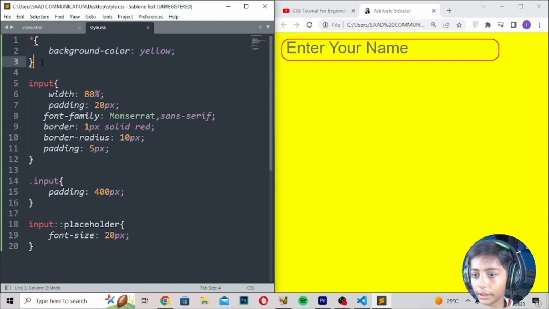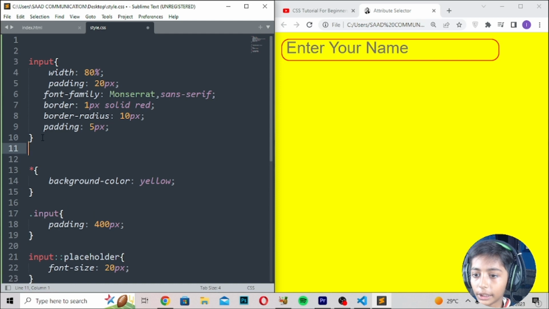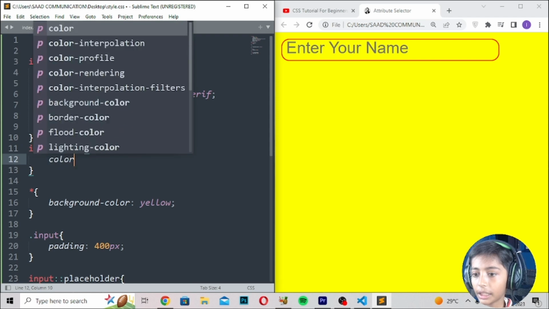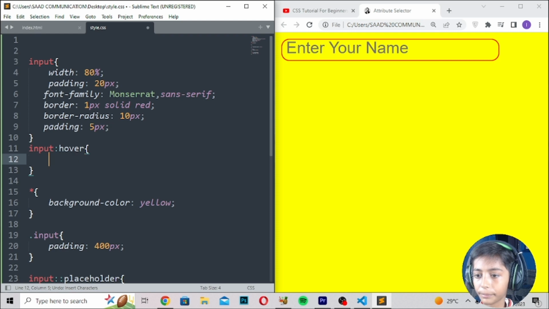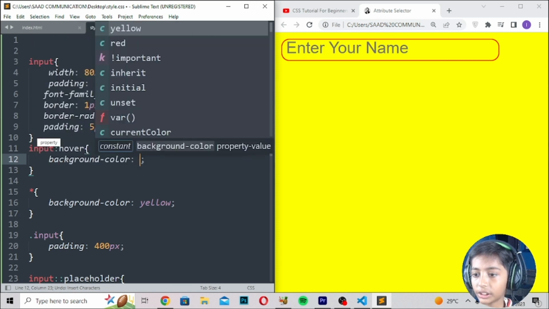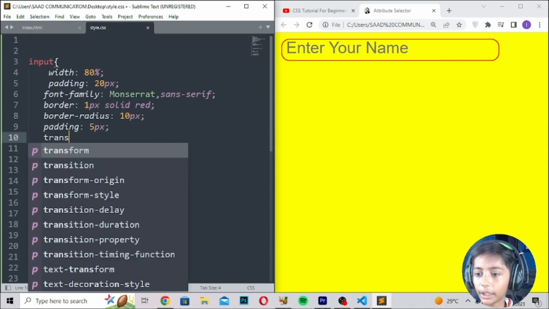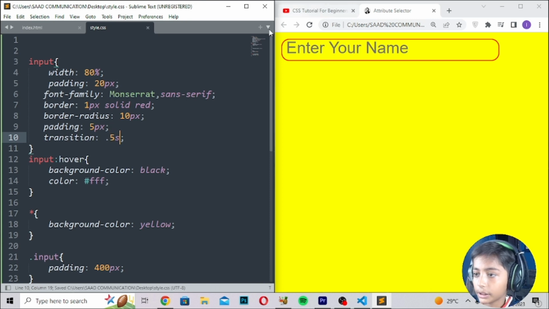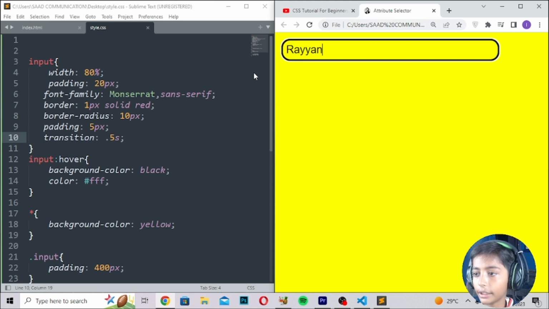So here we can go here and copy it, then erase it and paste it. And here we can write input should be hover, color should be black, and background color should be black, color will be white, and here we can write transition, so it will be 0.5 seconds. Save, refresh. So here it is coming like that, and here you can write anything like Ryan Way, and then you can hover, it is coming like that.